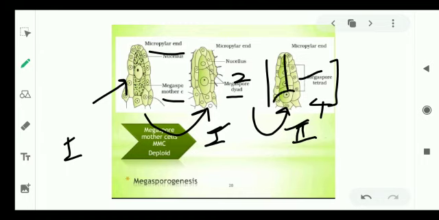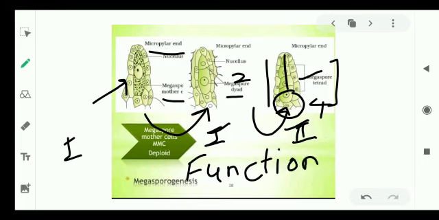Only one megaspore gives rise to embryo sac or female gametophyte. So such megaspore is referred as functional megaspore. So only one megaspore becomes functional and that functional megaspore gives rise to embryo sac or female gametophyte.